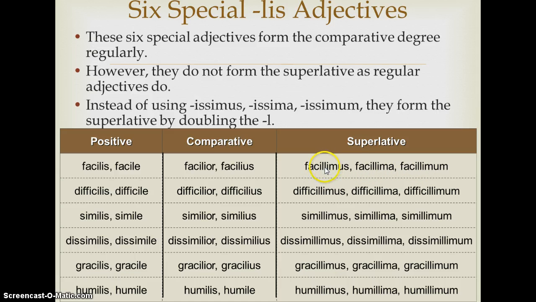Okay. Do remember that there are more lis adjectives than just the 6. It's just that these are the 6 that form their superlative irregularly. So, for example, an adjective like fidelis, faithful, is going to be regular. It is going to be fidelissimus, fidelissima, fidelissimum, okay? So you just have to memorize these 6 adjectives as being special ones that form their superlative in a different way, okay?